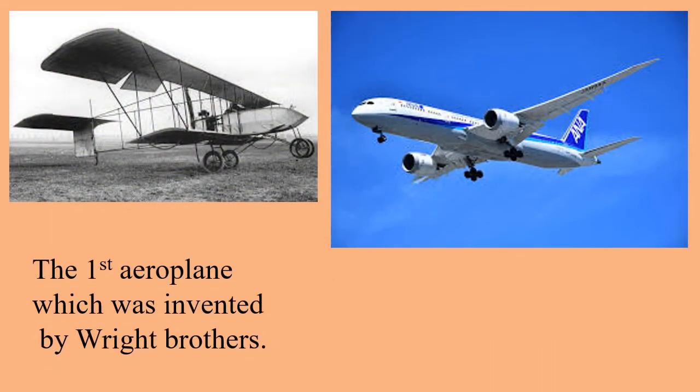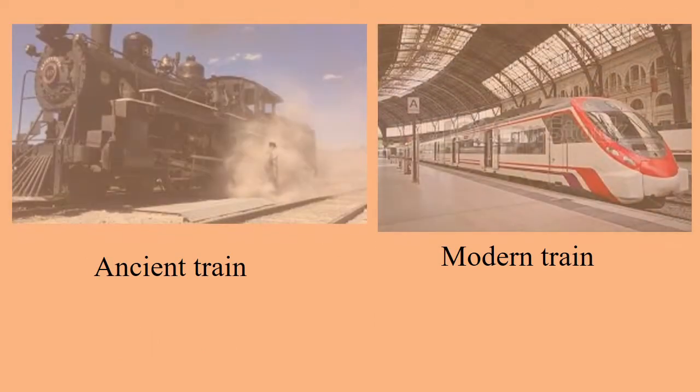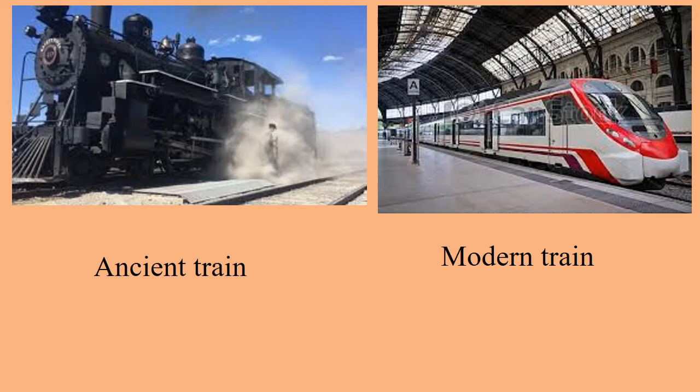The aircraft. The modern aircrafts have many facilities and are more comfortable than the old model. Train. The old models of the trains ran on steam engine. Modern trains use electricity to run on.